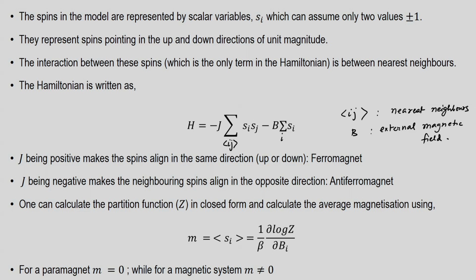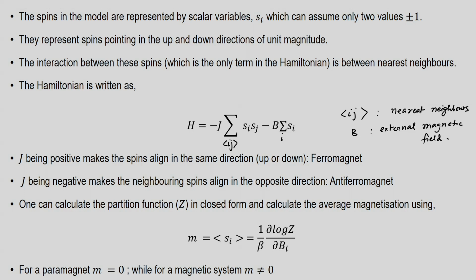If J is negative, then it is energetically more favorable to have these neighboring spins align in the opposite direction, that is one being plus, the other being minus, in which case the product will be minus, and hence this minus will multiply with this minus to give me a plus sign, but then J being negative, that will minimize the energy. So, that corresponds to an antiferromagnet, where the neighboring spins are pointing in the opposite direction.